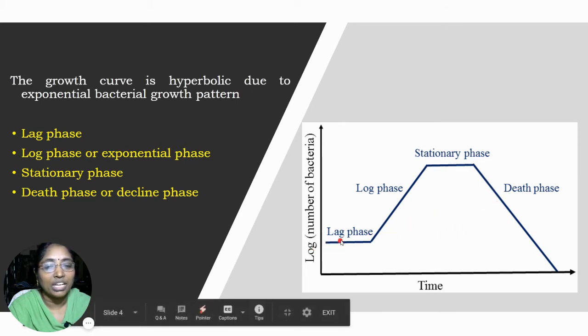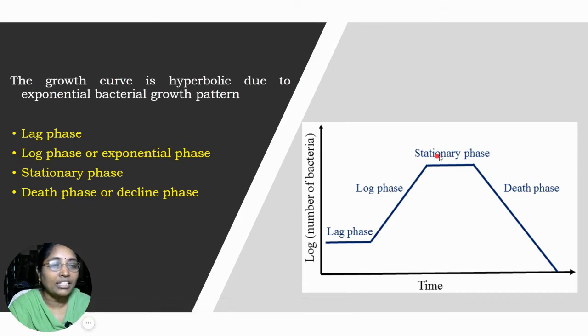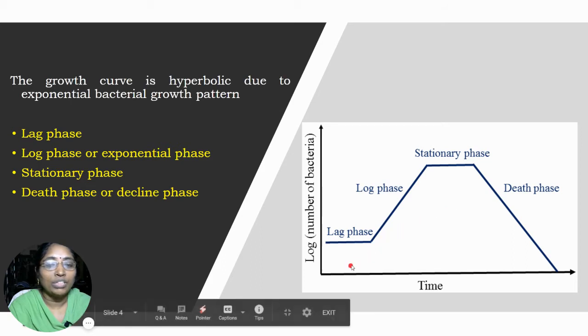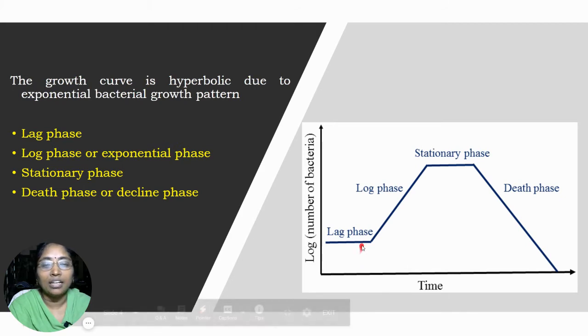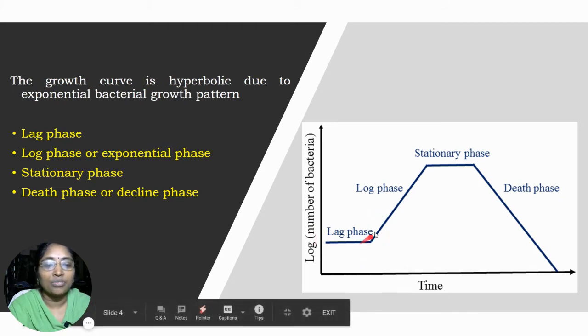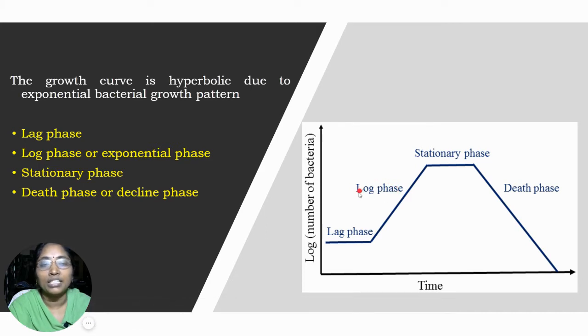The first phase is the lag phase, the second is the log phase, the third is the stationary phase, and the fourth is the death phase, also known as the decline phase. We will go through the phases one by one and look into the detailed points for each stage, and what changes take place in each phase.